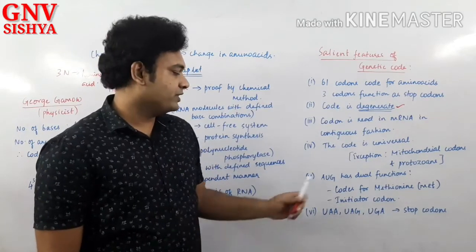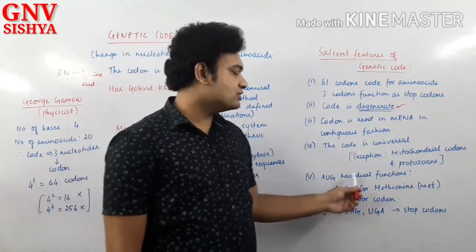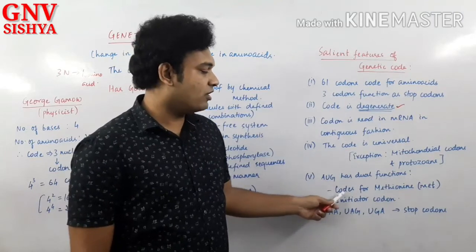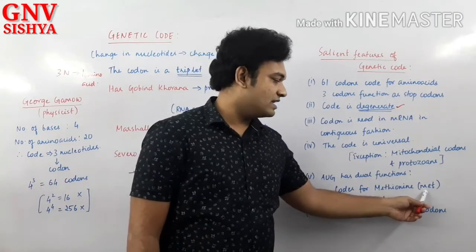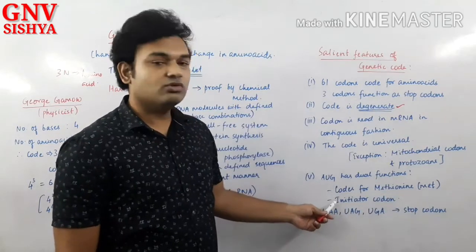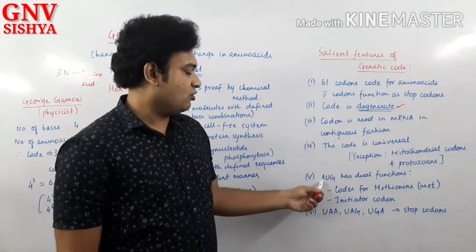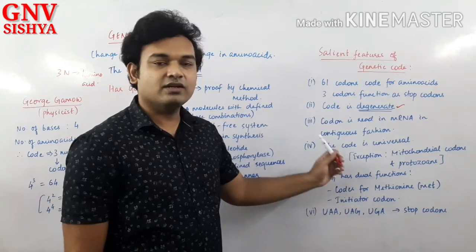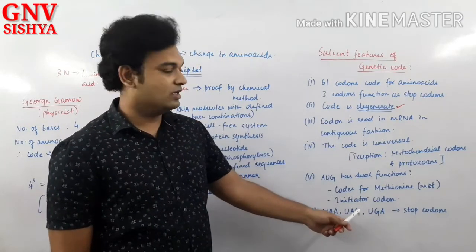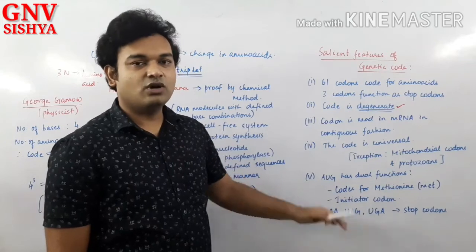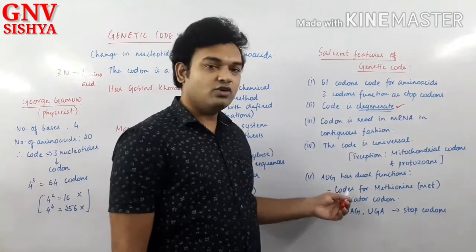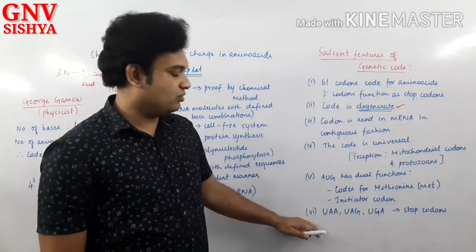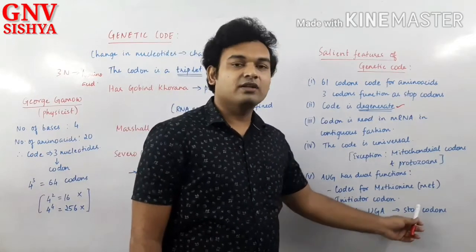Right, very fine. Let us move on to the fifth point. AUG has dual functions. AUG codes for methionine, written as MET, and it is also an initiator codon. So the codon AUG has dual functions. All of you should note down: it codes for methionine and it is also an initiator codon, just the opposite of the stop codon, right? So the process of translation will always start with methionine, with the initiator codon. Do you understand? And as all of you know, UAA, UAG and UGA are the stop codons.